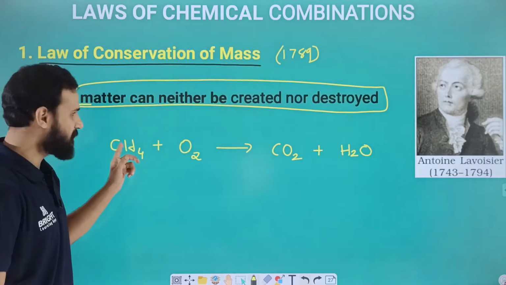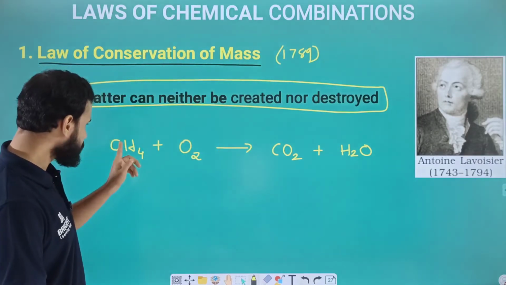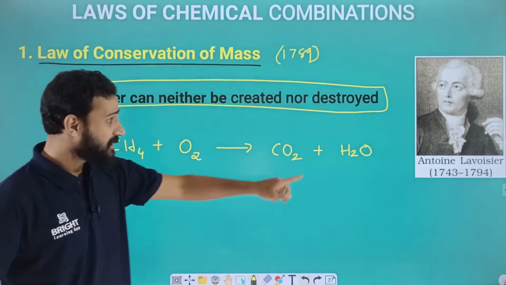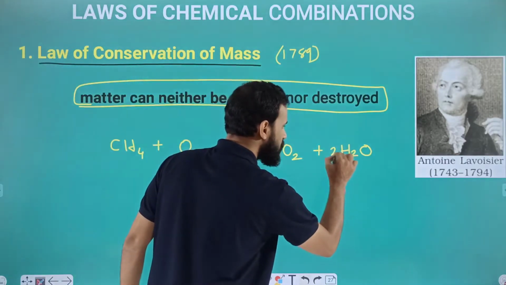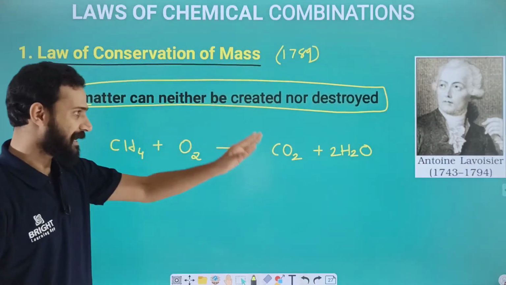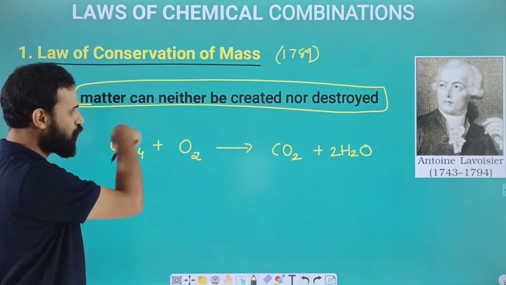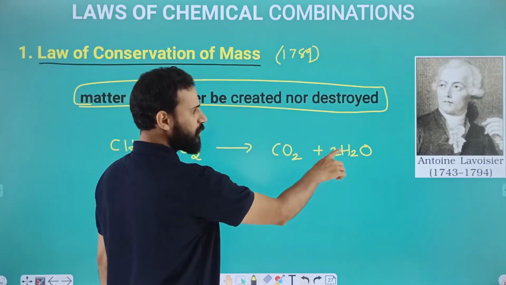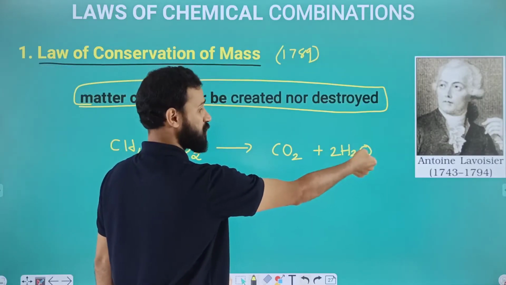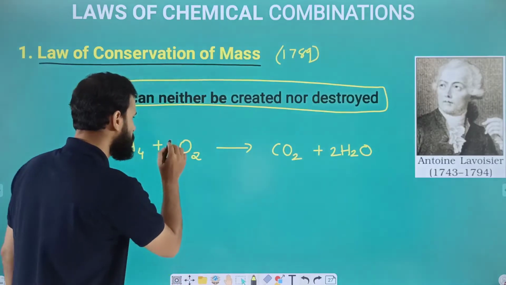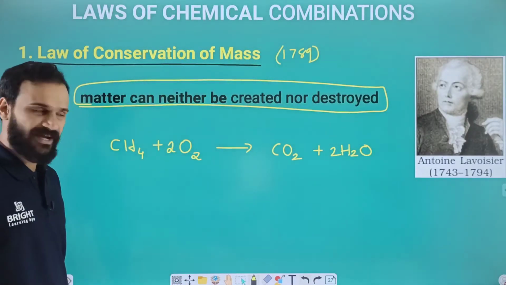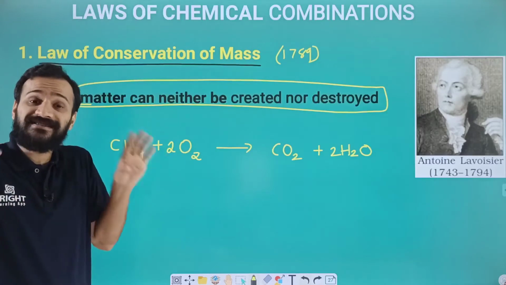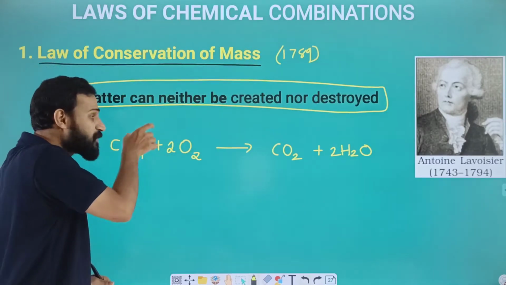Here we have one carbon, here also we have one carbon. Here we have 4 hydrogen, here we have only 2, so let's multiply with 2, so we will get 4 hydrogen on the right side also. And here we have only 2 oxygen, here we have 2 into 2 H2O, which means 2 oxygen, so 2 plus 2, 4 is there, so let's multiply with 2 on the left side. Okay, so now we got a balanced chemical equation of combustion of methane.